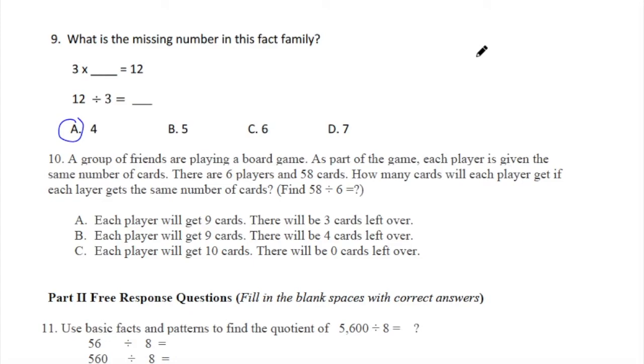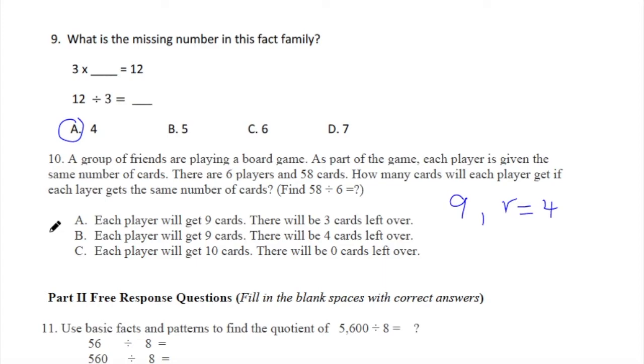But if you subtract 1, it will be 57. Still not divisible. Subtract 1, it will be 56. We cannot divide. 1 again, it will be 55. And 1 again, it will be 54 divided by 6, which is 9. And now, if you count from 54 to 58, you will find the remainder is 4.